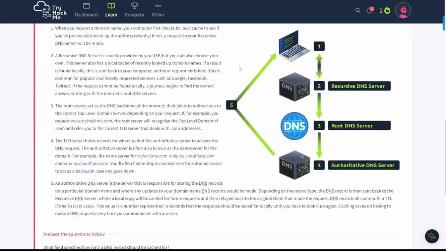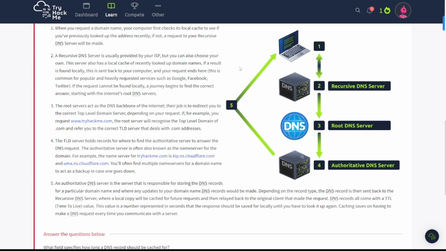Next step is a recursive DNS server, which is usually provided by your ISP, but you can also choose your own. This server also has a local cache of recently looked up domain names. If the result is found locally, this is sent back to your computer and your request ends here. This is common for popular and heavily requested services such as Google, Facebook, Twitter.